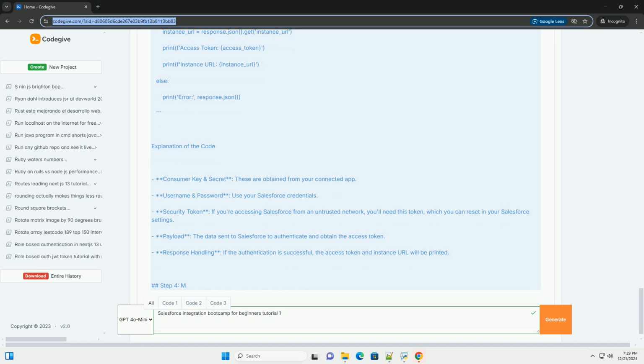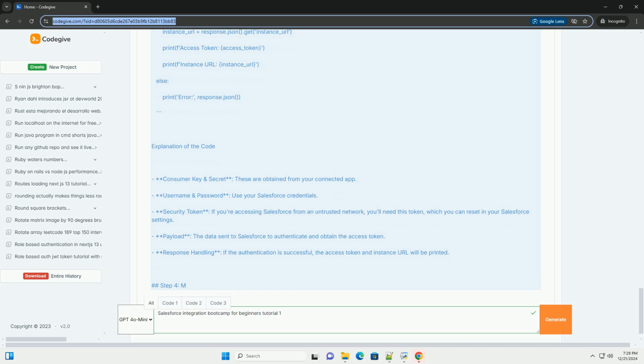Step 4, making an API call. Now that you have the access token, you can make an API call to retrieve data. Let's query some records from the account object. Python code example. 1. Add this to your existing script.